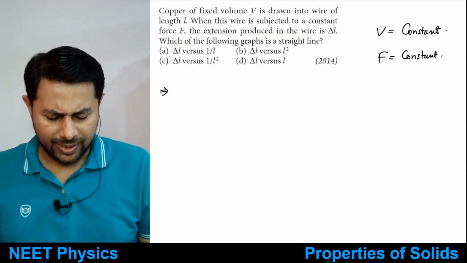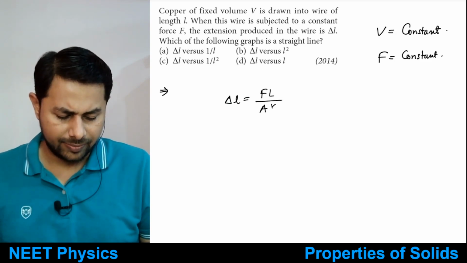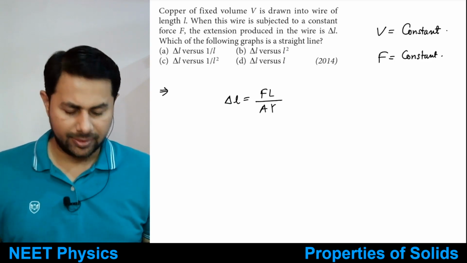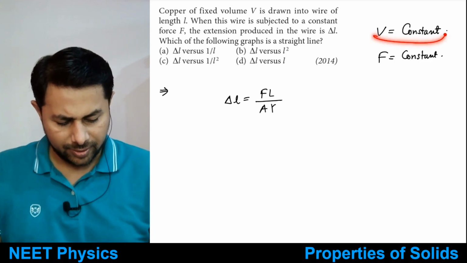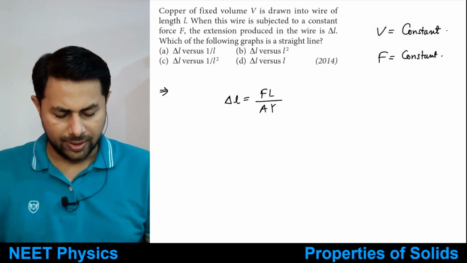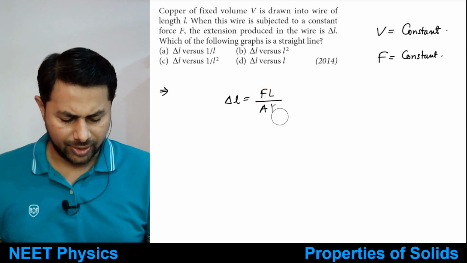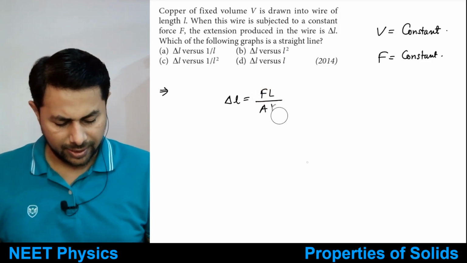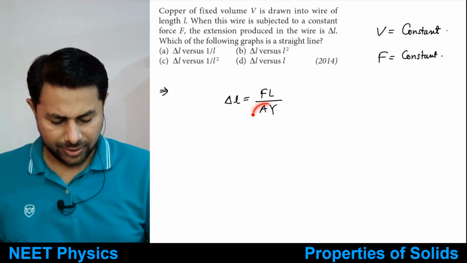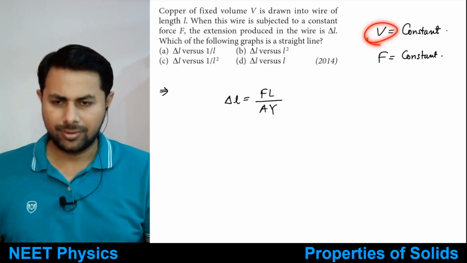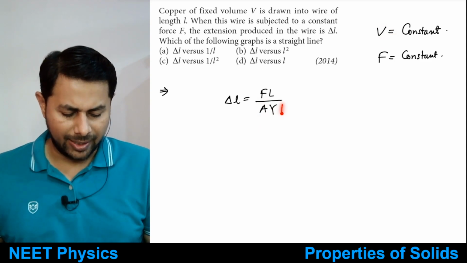So again, we can write down the formula for extension. Extension is FL upon AY, force into length divided by A multiplied by Young's modulus. And what is constant? Force is constant, volume is constant. Y is constant because it's Young's modulus. But A is not constant. So what we can do is adjust the volume over there. Let's multiply and divide by L.